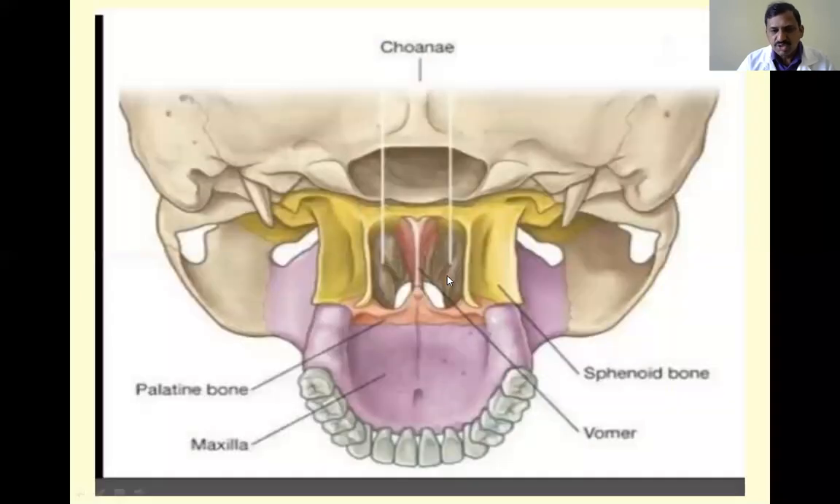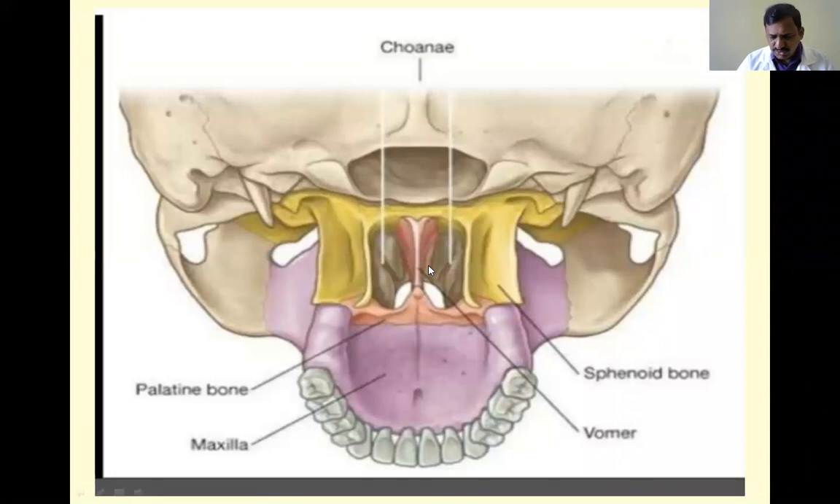Okay. Next, coming to the conae. These are the posterior limit. Cona is singular and conae is the plural. This is the posterior limit of the nose. This is one side and this is the other side. This is the right side, this is the left side. These are the posterior limits.